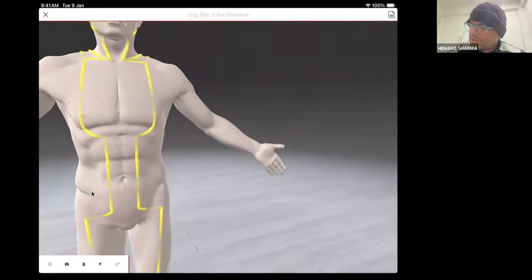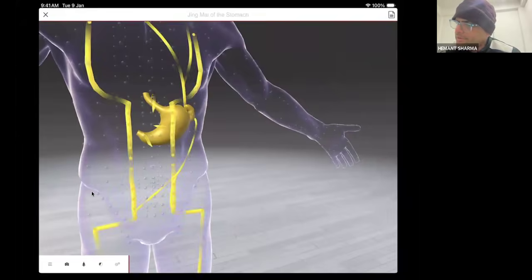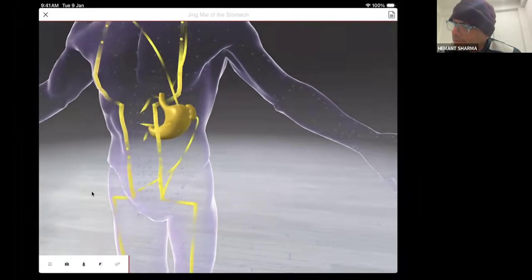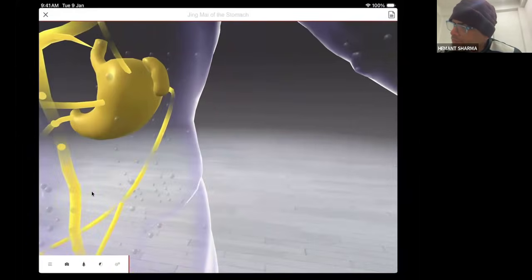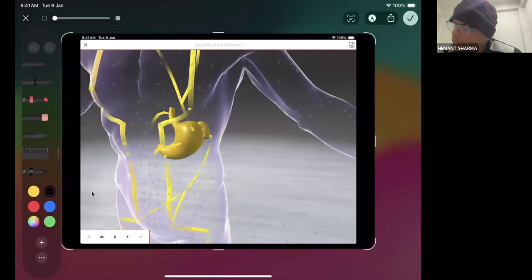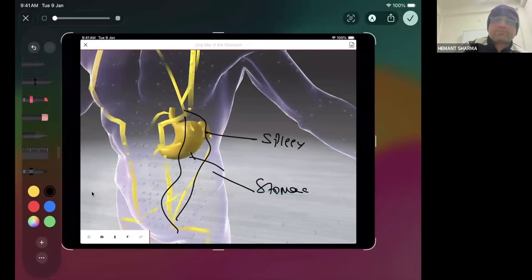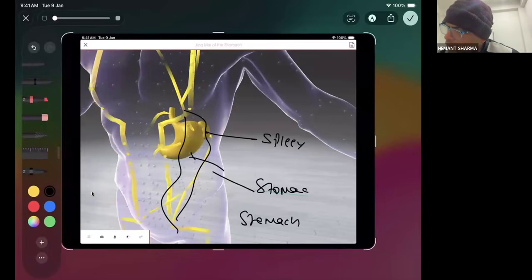Stomach meridian going in the abdomen. Now look at the internal root of the stomach meridian. This is the stomach and this is the spleen. This stomach meridian goes into the stomach as well as the spleen. You are calling it the stomach meridian, but it is going into both.